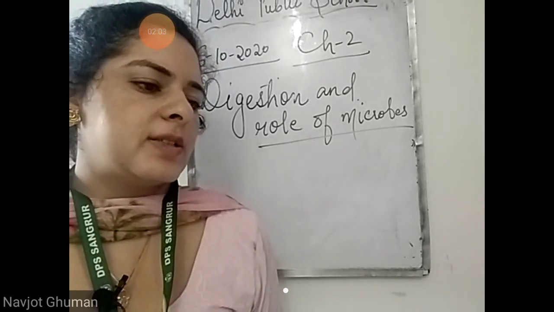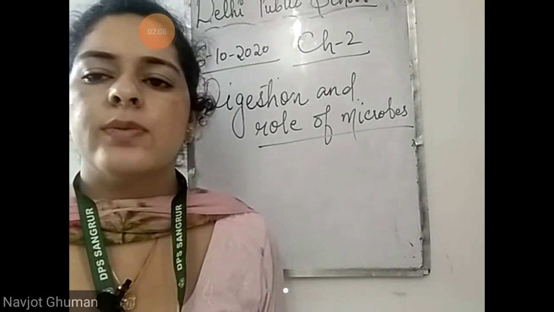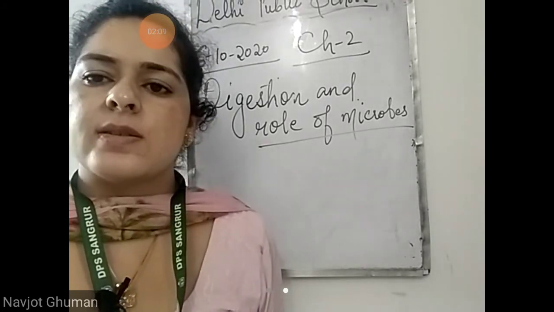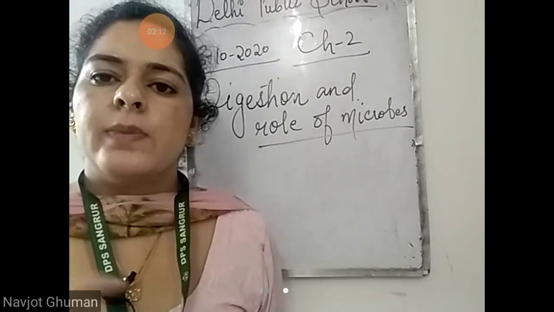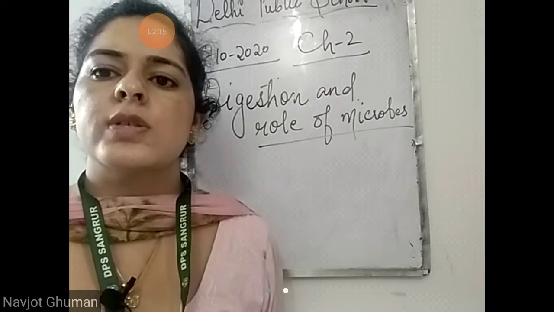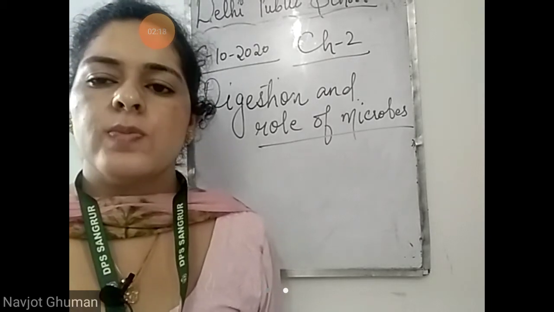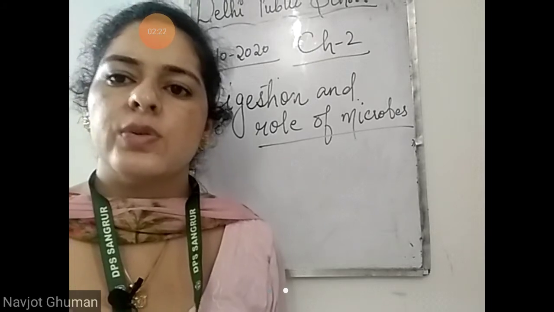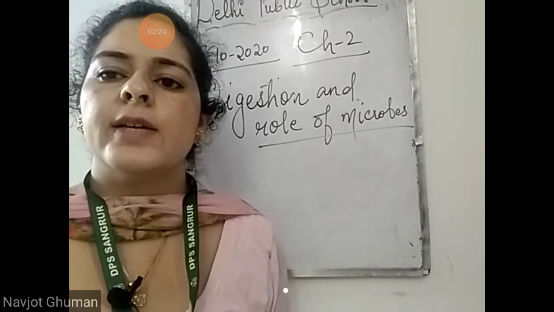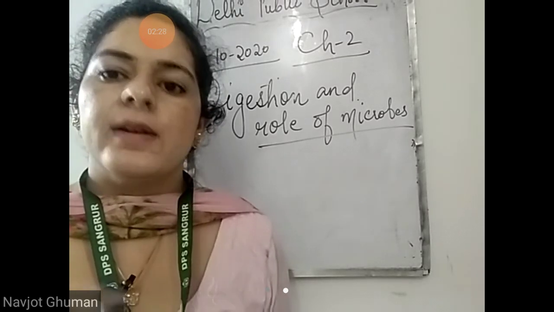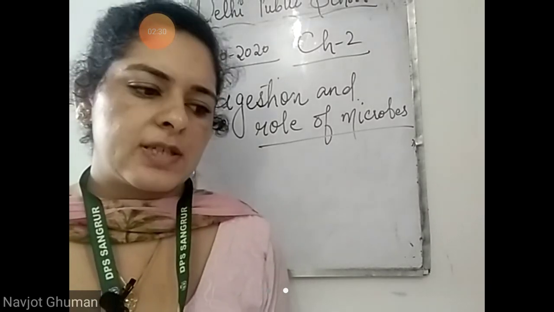Next is the small intestine. What happens over there? Absorption of useful substances. What happens, beta? When the food is completely digested in the stomach, then it goes to the small intestine. From the small intestine, the useful substances, the nutrients that are useful to our body, get absorbed in the blood. The useful substances go into the blood. That is the function of the small intestine.